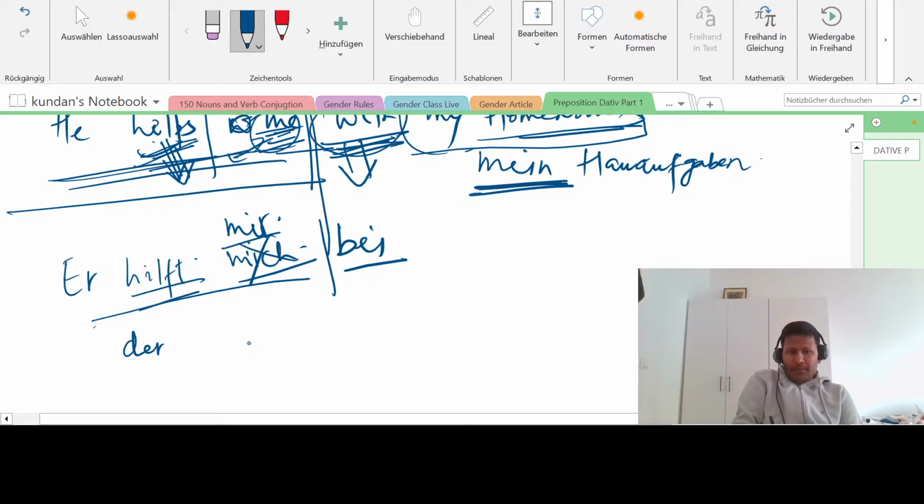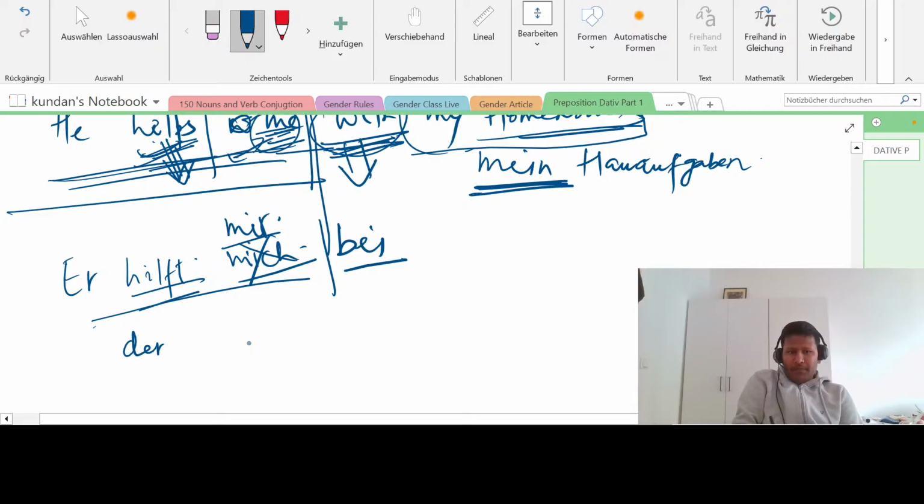Anyone has any doubt so far? This is a very brilliant stuff. If you are able to make sentences like this, it means you are already beyond A2, reaching towards B1. Because many people make such mistakes even at B1 level, okay? And you have to remember, this is a verb which is always in dative, helfen, right? So "er hilft mir," not "mich." With what is he helping me? With my Hausaufgaben, all right?